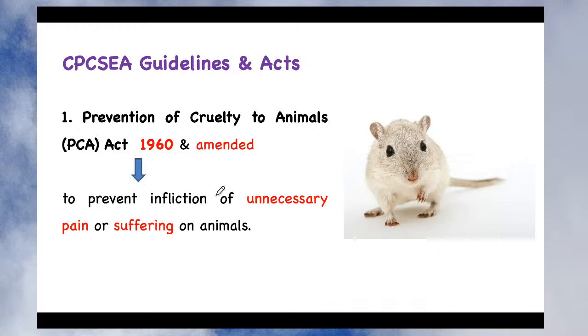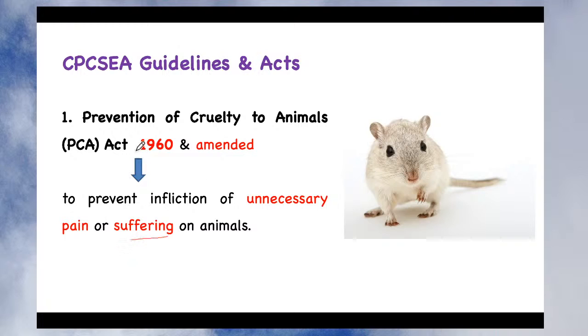No matter that the tool we are using for conducting the experiment or research is an animal, they are still living beings. Since they are living beings, you need to ensure that there is no unnecessary pain or suffering while conducting the experiment on the animal.